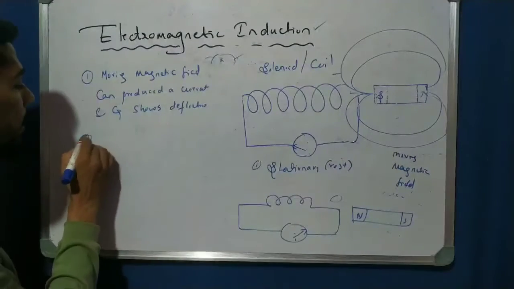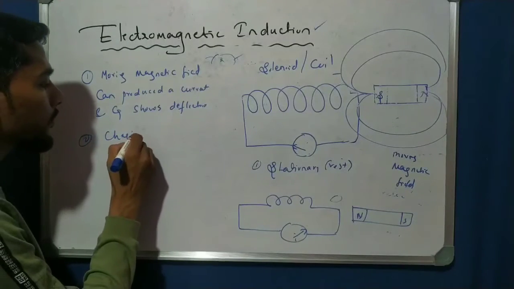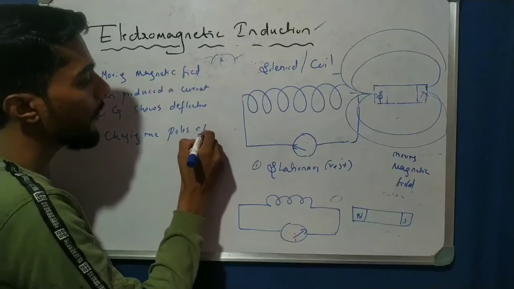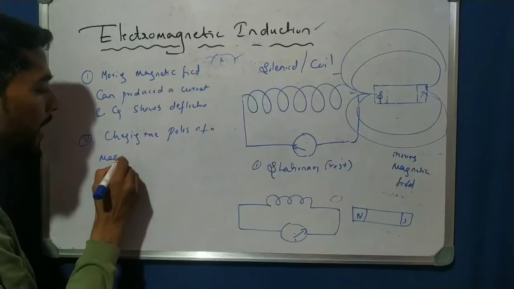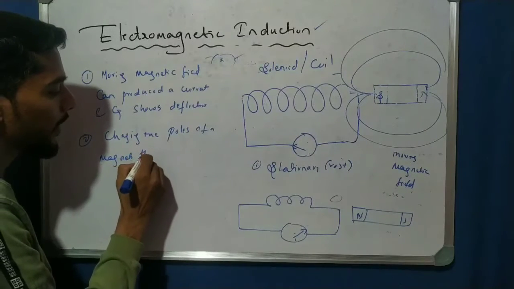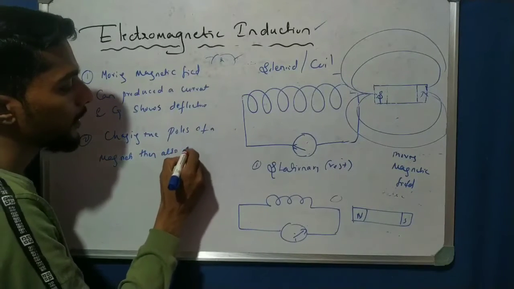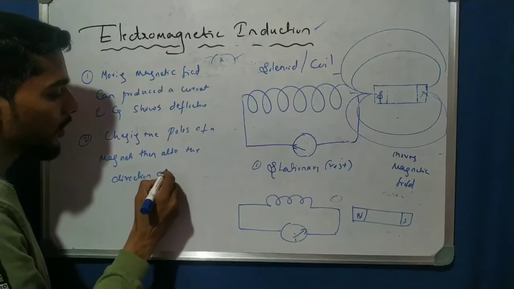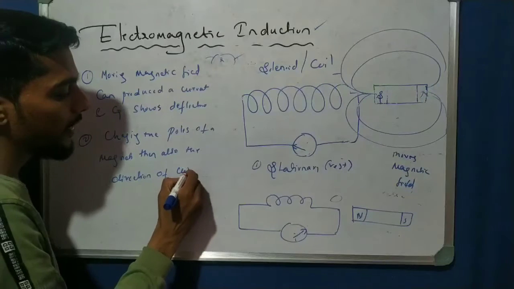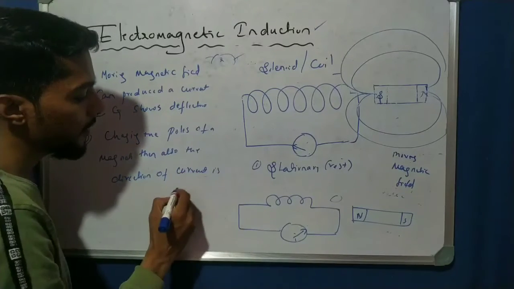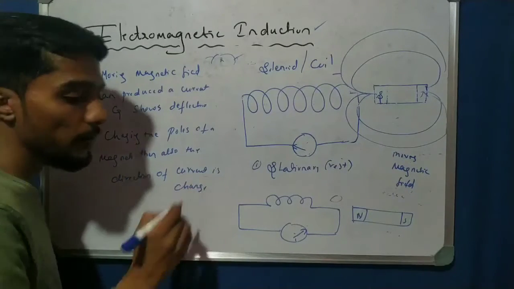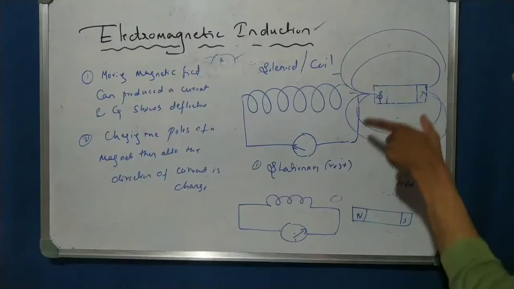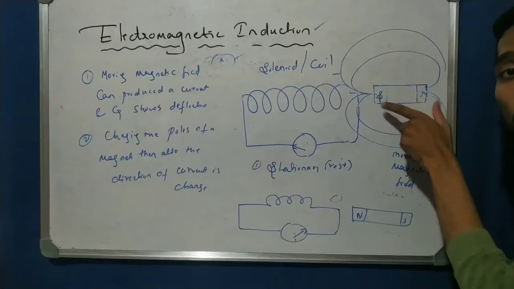Write down here, second point: changing the poles of a magnet also changes the direction of current. That is very important. The first point is to observe that this shows deflection only when the magnet is moving.